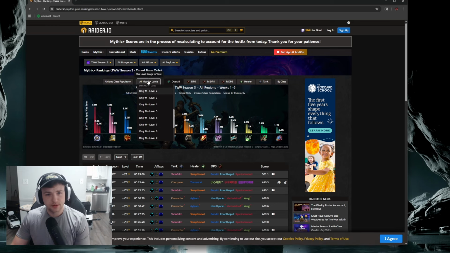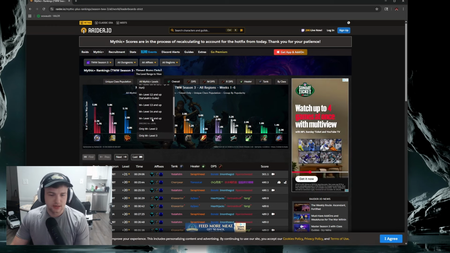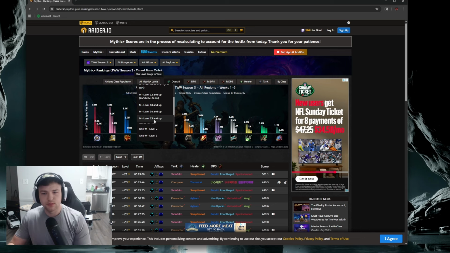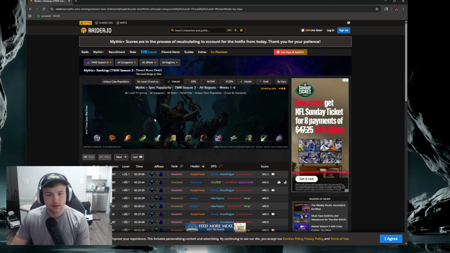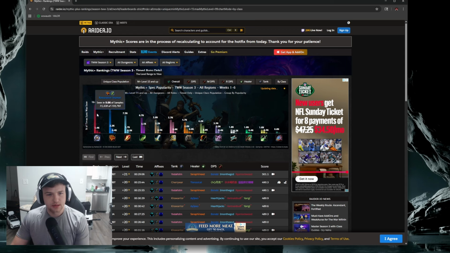Under all Mythic Plus levels, because I try to push high content, I like to see what's good and what's showing up in the higher keys. So I might filter it to only levels 15 and up and see what representation looks like there. As you can see, there's a ton of Resto Shaman, Frost DKs, and Arcane Mages, and then it starts to dwindle down to the poor Devastation Evokers and others in these levels.